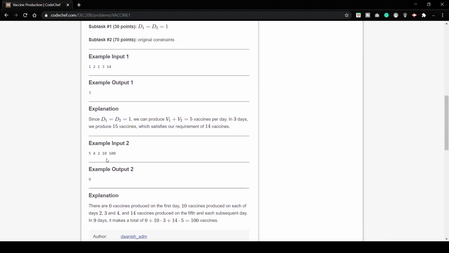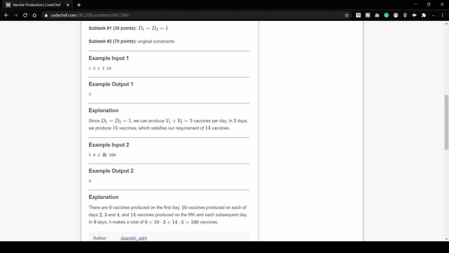So in input 2 we are given 5, 4, 2, 10 and 100. So we require 100 vaccines. Company A starts production on day 5 and company B starts production on day 2. Company A can produce 4 vaccines per day and company B can produce 10 vaccines per day.